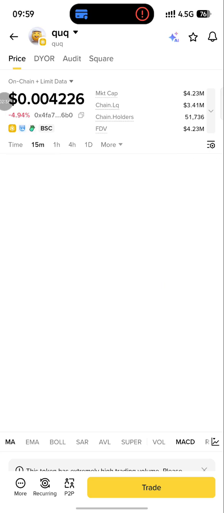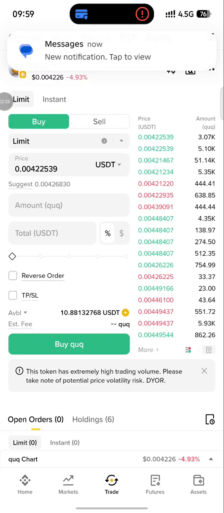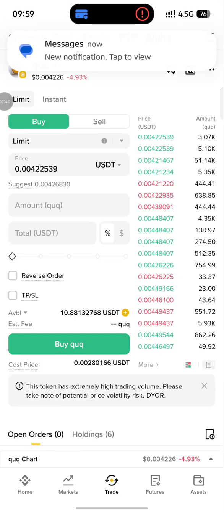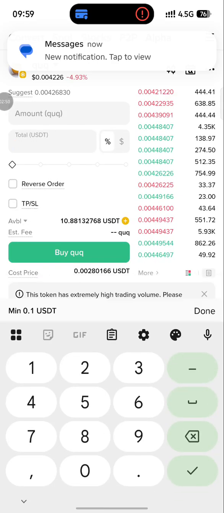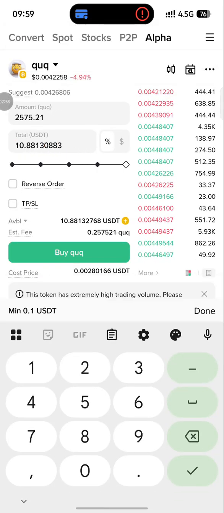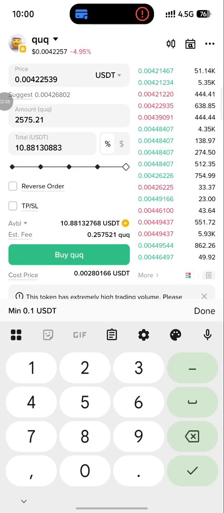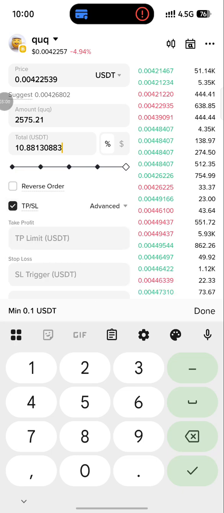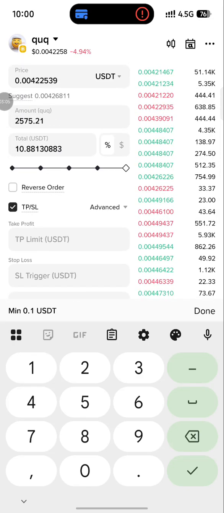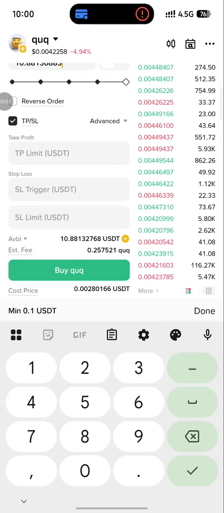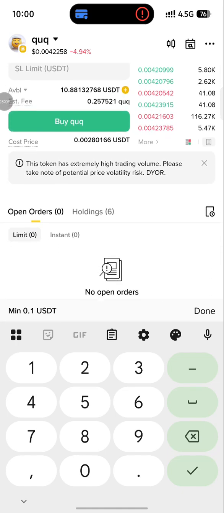Okay, so click on this trade. By the time you click on this particular trade, you're going to see your available USD here. You can see I still have 10 USD here to trade with. Then I'll come to this place to put my total USD, or I drag this line from this place to the next place. I can also click on TP and SL in order to set my take profit and stop loss right here. After all of this has been done, I'm going to come to this place to click on buy.